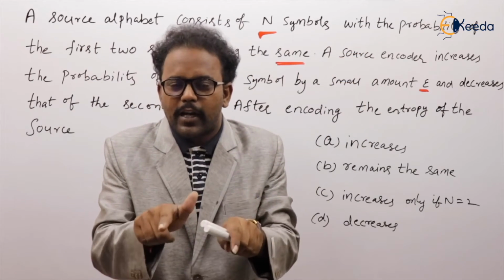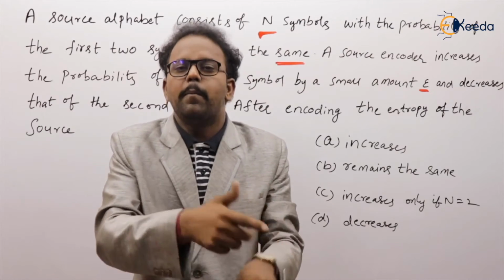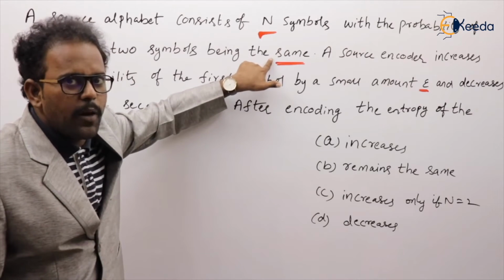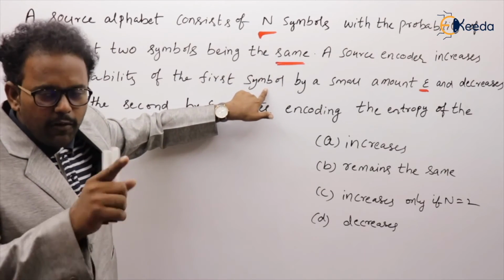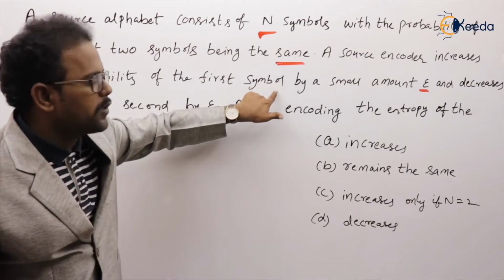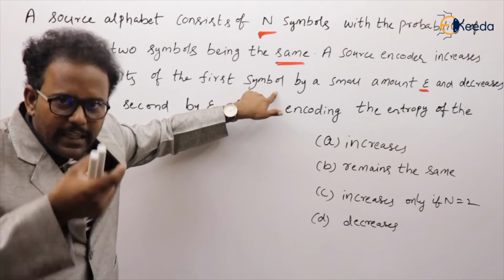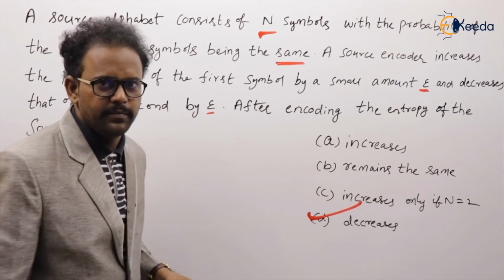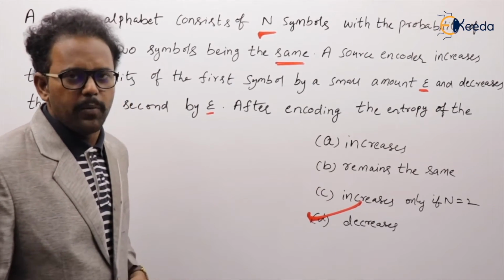When compared with unequal, equal probability will have maximum entropy. Starting, he said both are the same, equal probability, later different probability. So going from equal to different means entropy will decrease. So option D is the correct answer. Similar model of problem only.